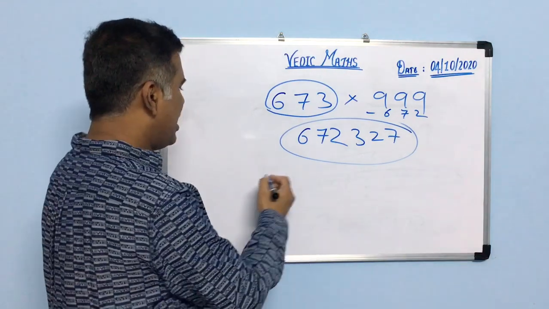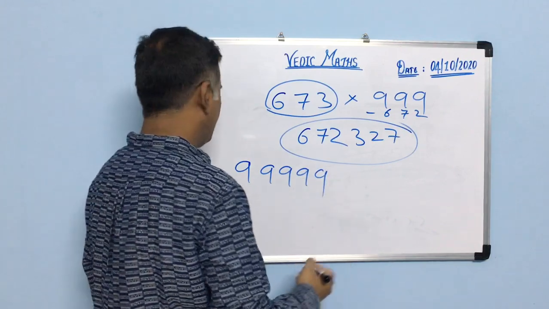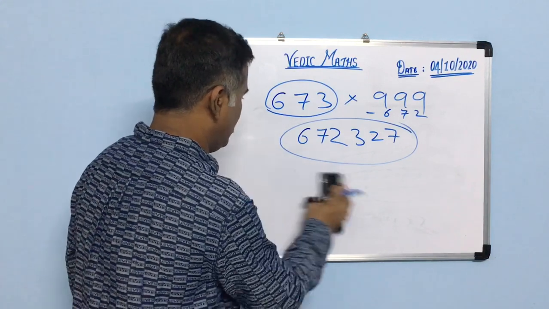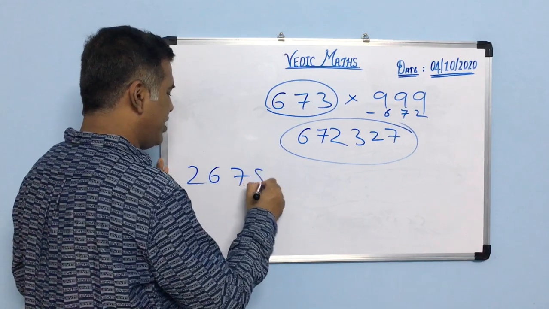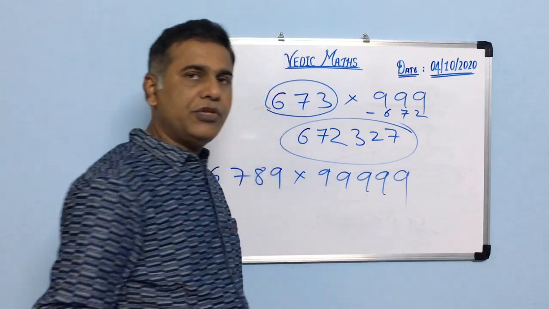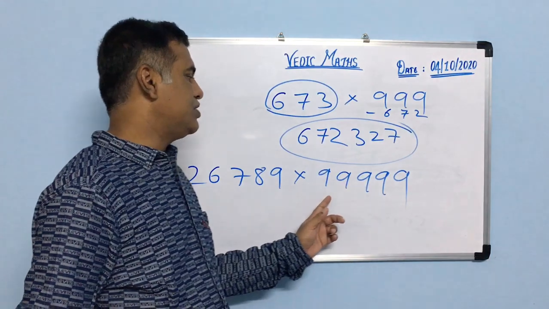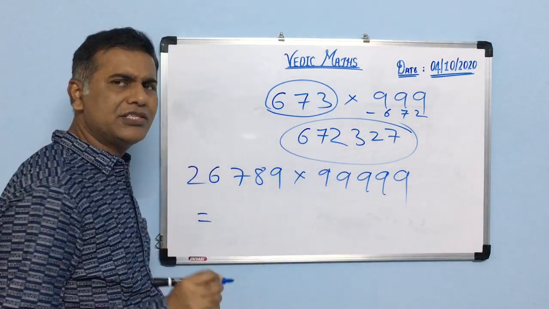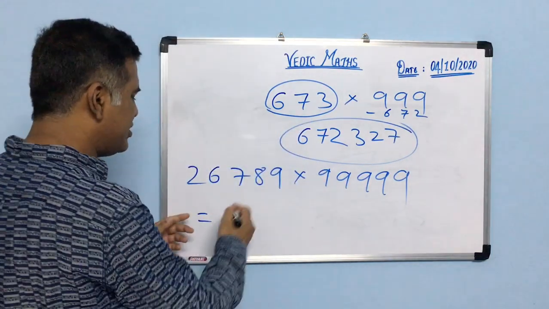Suppose I am taking another example. First I am writing the number 26789 into 99999. That means the two numbers have the same number of digits and one of them consists of only 9s. So what will be my answer? Directly you can write the answer. No need of doing all the steps. This is for your understanding only.